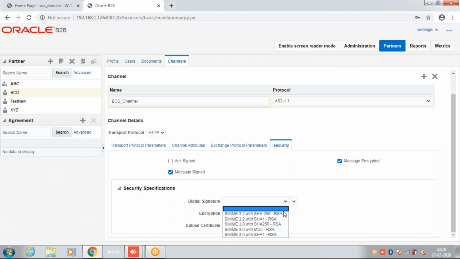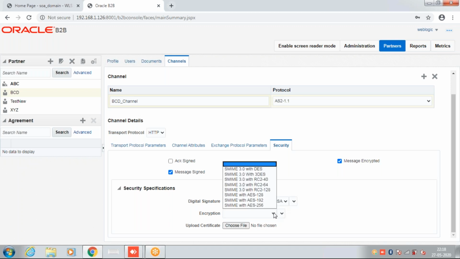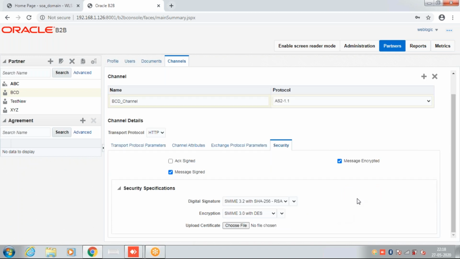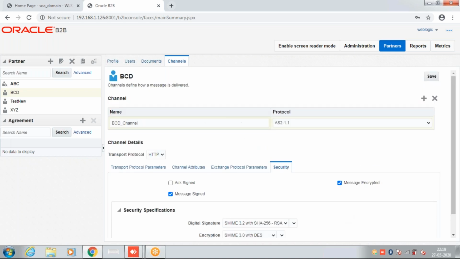Already a few are enabled here, but I think the key and signature are not configured. Only these encryption methods are used, but those keys are not configured. So we can get the key from them, import it into the key store, and use it here to send the document with those settings. We can define multiple channels, but for sending one document, only one channel will be used.